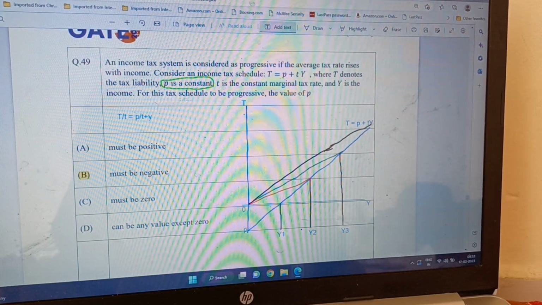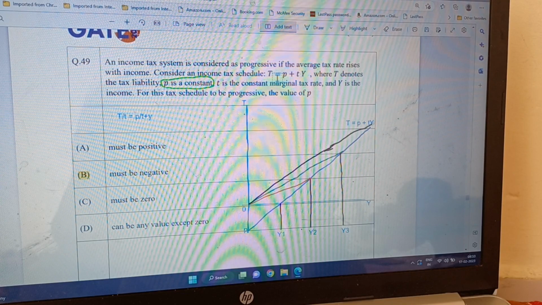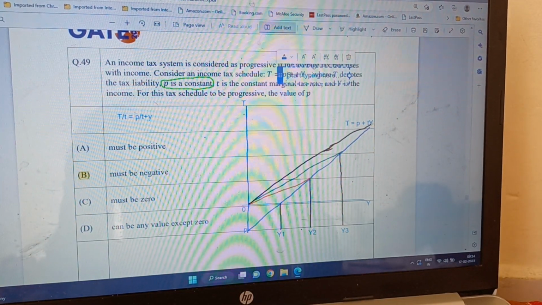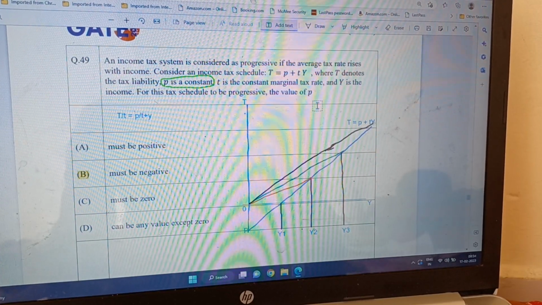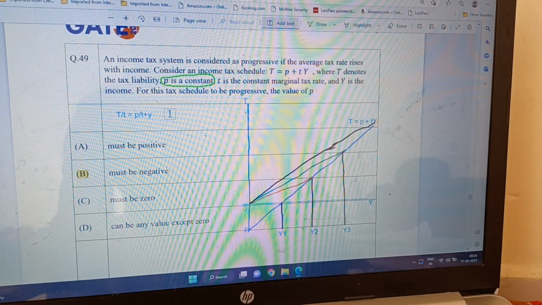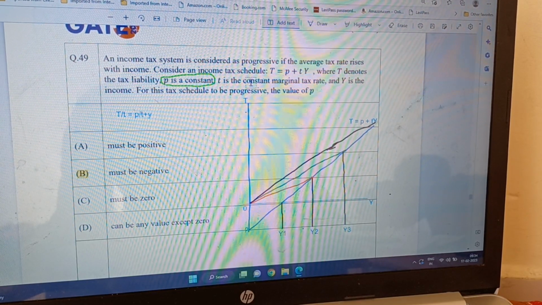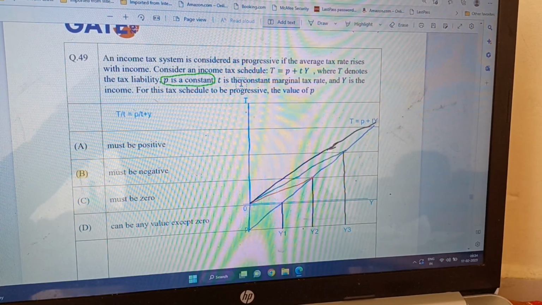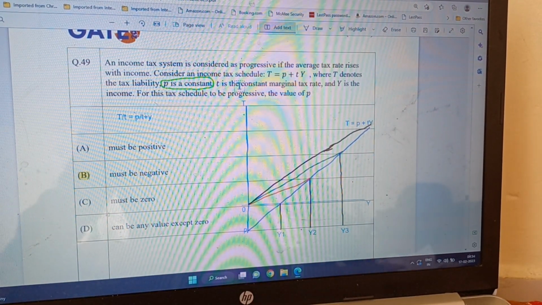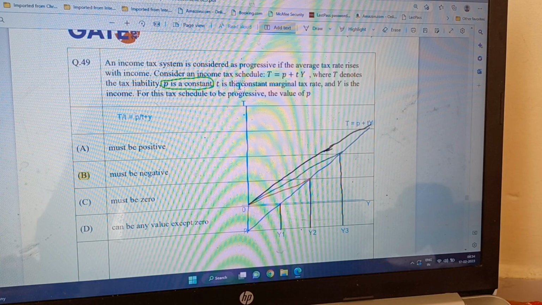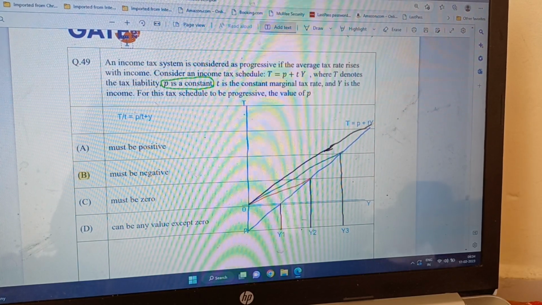So consider an income tax schedule T is equal to P plus t times Y. Very good. That's the way income tax is calculated, where T denotes the tax liability, the total tax liability, and P is a constant, t is the constant marginal tax rate. So t is a constant marginal tax rate means it is a fixed percentage of income. Since the marginal tax rate is constant, say it is 10%, 20%, whatever it is, but it is fixed. And Y is the income.